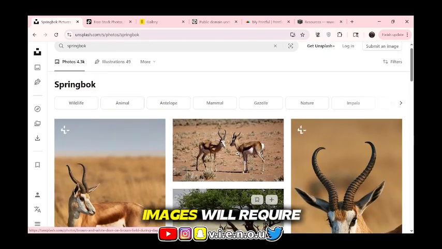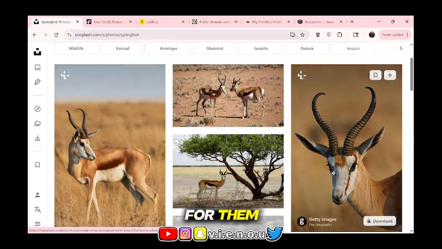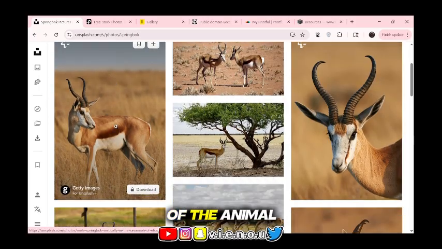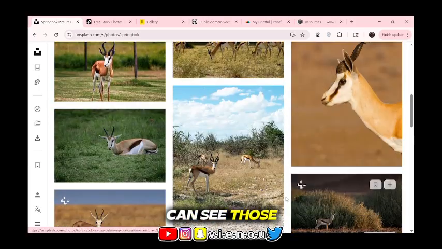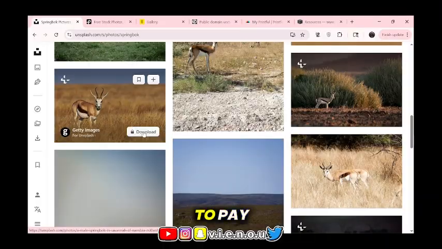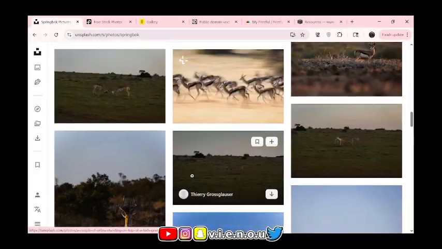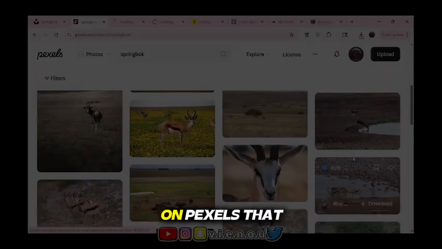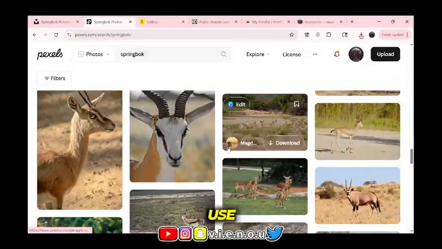Better quality images will require you to pay for them. As you can see, I was looking for images that showed the face of the animal, but as you can see, those did require us to pay. I did manage to find a couple pictures that we could use from Unsplash. I also found a couple pictures on Pexels that I wanted to use.